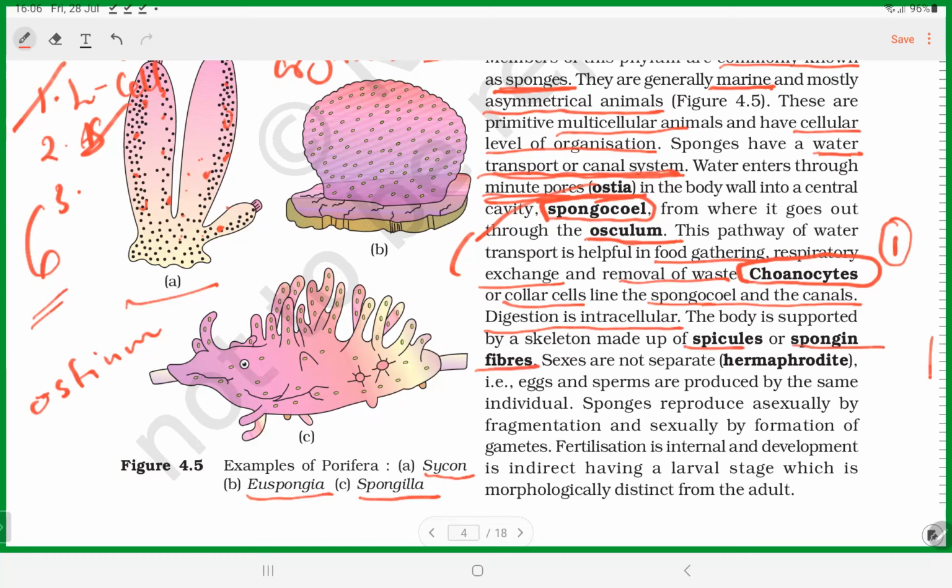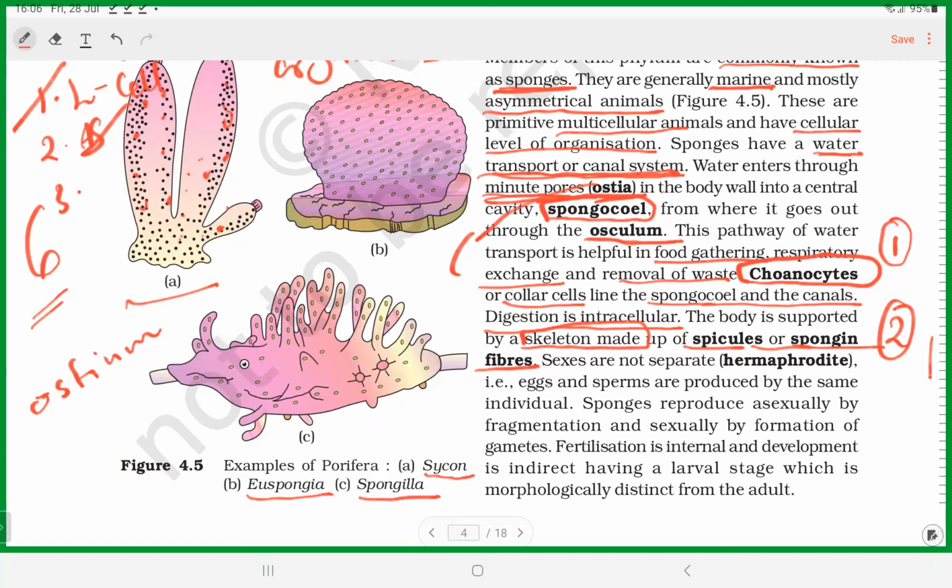spicules or spongin fibers. Okay, spicules or spongin fibers. They have a special unit in the body that forms the skeletal system. Like we have an endoskeletal system, we have bones, they have a different skeletal system. That's why they get different shapes. So sponges get different shapes because of what? The kind of fibers they have. Those fibers are actually called what? Spicules, or they are called what? Spongin fiber. So that's the second type of thing you should know.